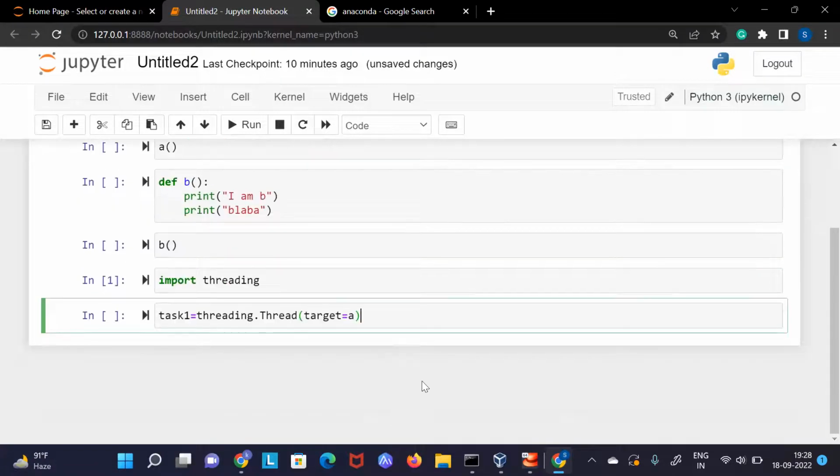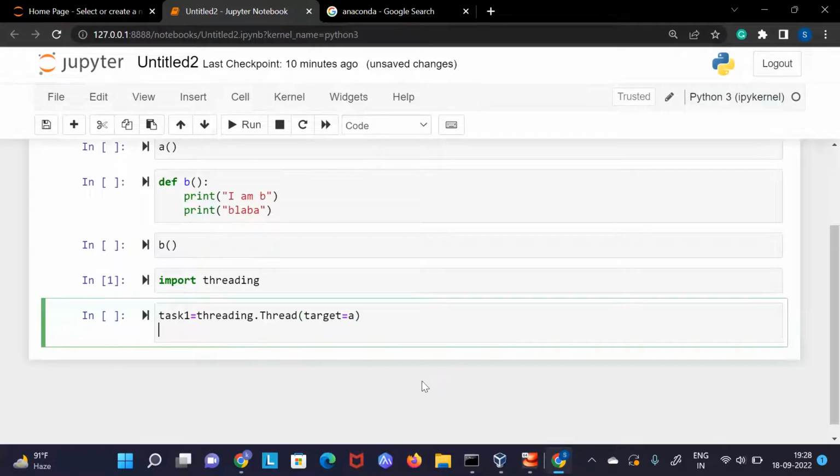Now I want Python to interact with the CPU and ask it to create 2 threads. So my second thread will be task 2. This is just a name I am giving to my thread, because in future I might create thousands of threads, and how will I remember their names? Here I'm just getting 2 threads, so I'm giving them 2 different names.